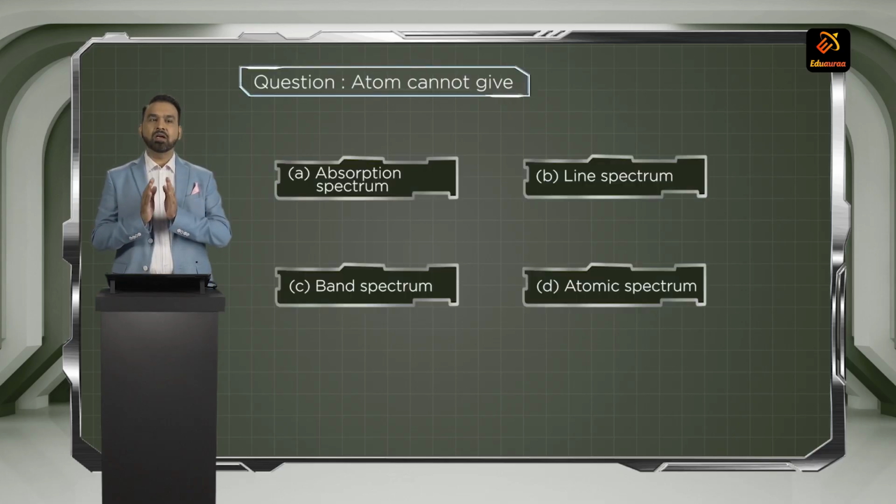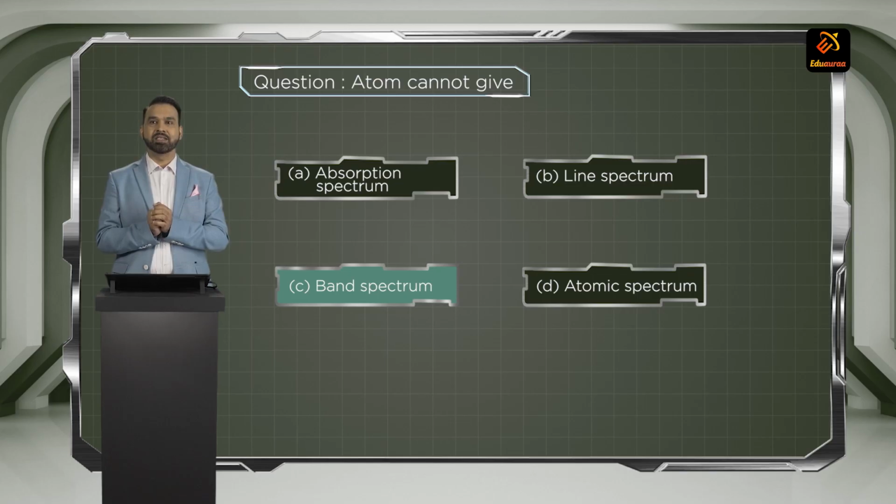Moving to the next question. Which type of spectrum is not shown by atoms? Band spectrum is not observed in case of atoms. So choice C is the correct answer.